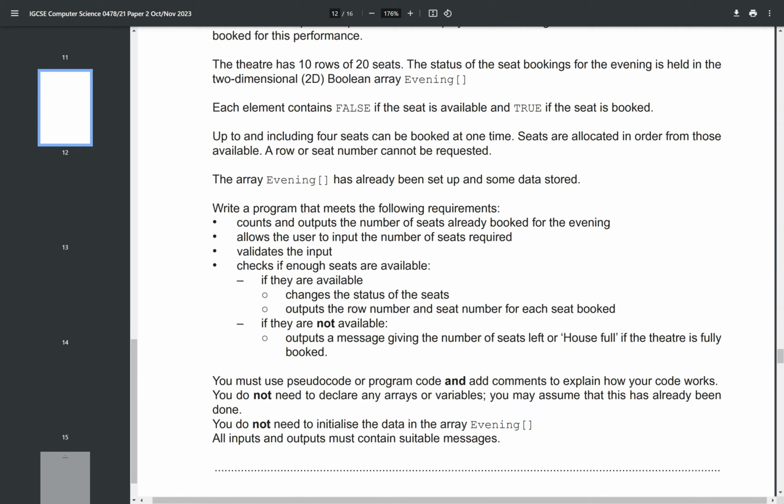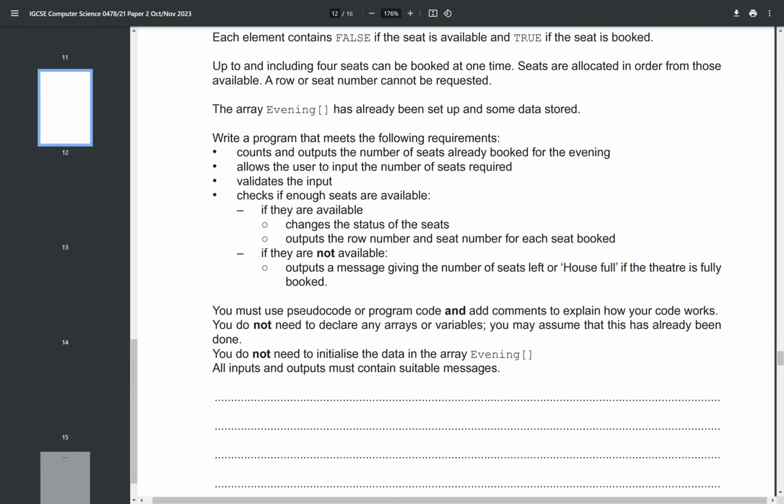Then it will check if there's enough seats available, and if there are, it will change the status of those seats, so change them to true. It will also output the row number and seat number for each seat booked. However, if they're not available, then it's going to output a message giving the number of seats left, or house full if the theatre is fully booked.